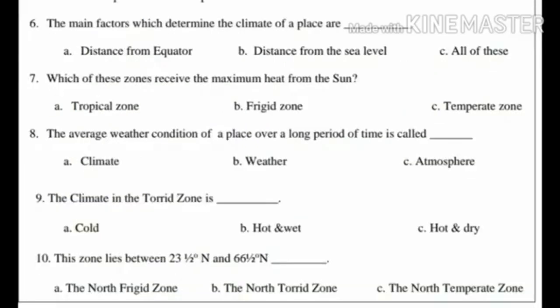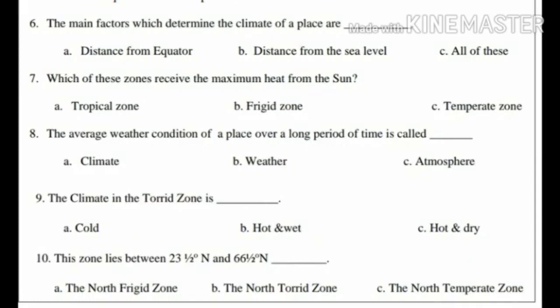Children, sixth question. The main factors which determine the climate of a place are dash. Option A, distance from equator.